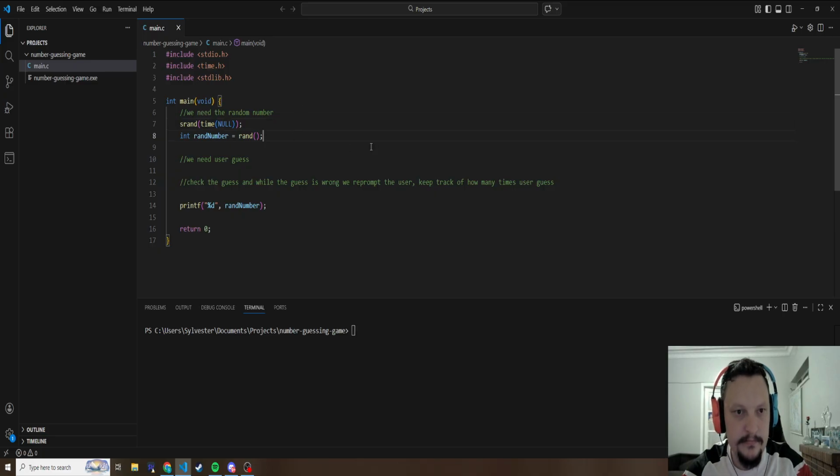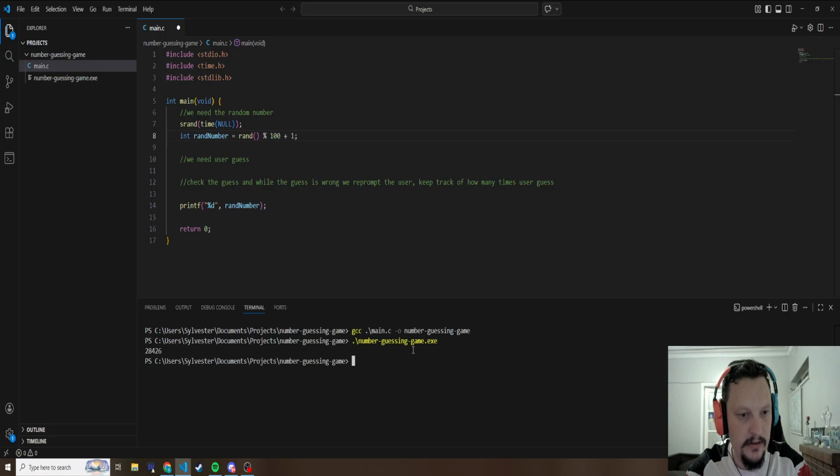So this is where the next step comes in, because this can be huge numbers. Now this is where the fun comes in. If we do the remainder operator with 100, so if we want the number between 1 and 100, this divides whatever is returned here by 100, and whatever is remaining is your random number. So this could be anything from 0 to 99. If we plus 1, it's anything from 1 to 100. So I feel like that is it for now.